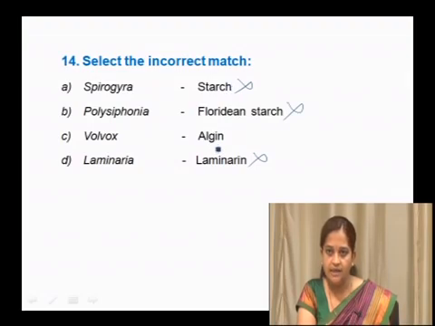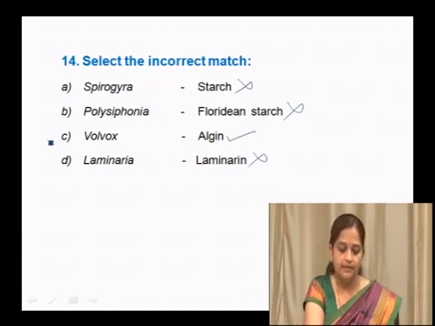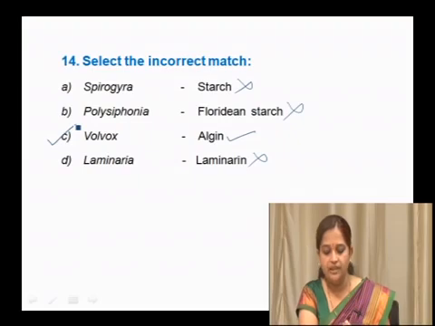Algin is present in brown algae, produced by the cell wall, but not in Volvox. It is a hydrocolloidal substance used commercially. So, that is not the correct option for Volvox. Here the incorrect match is option C, Volvox, algin.